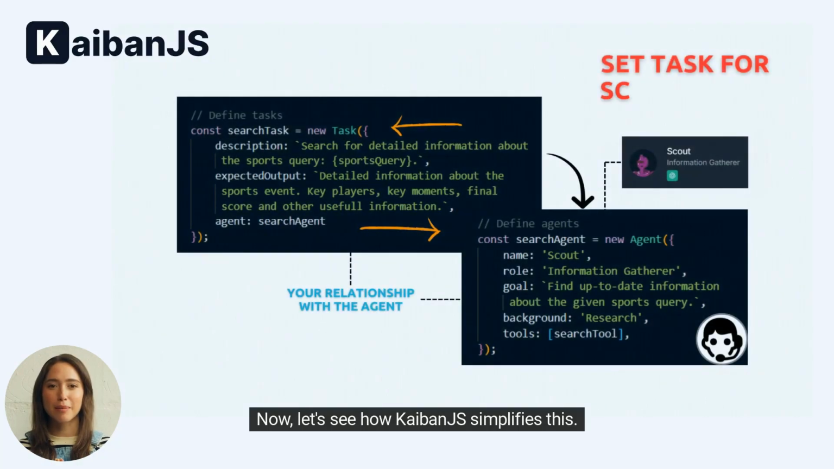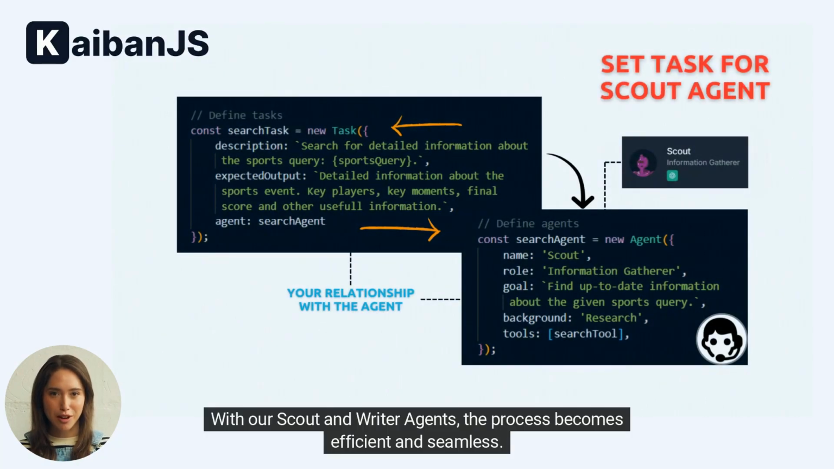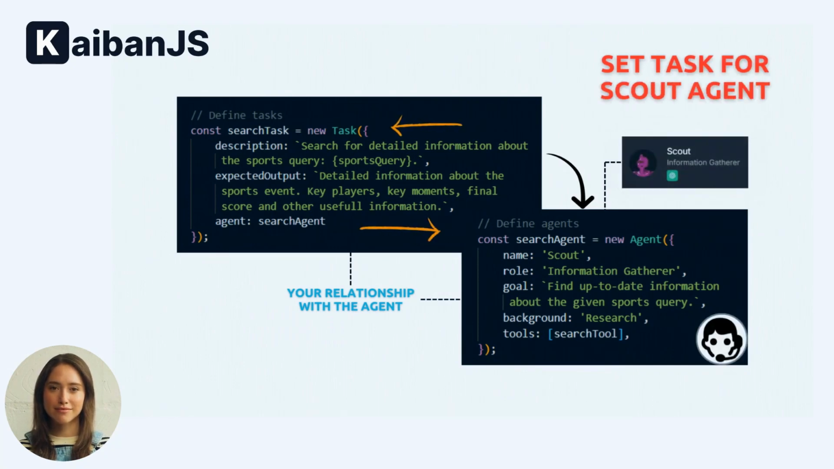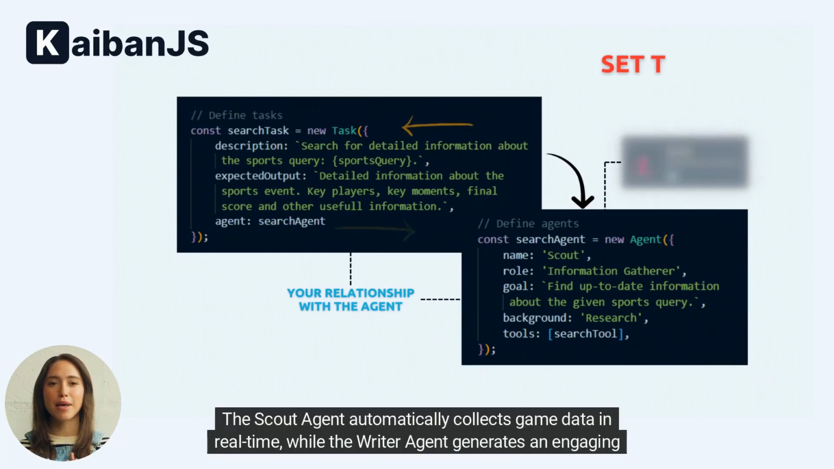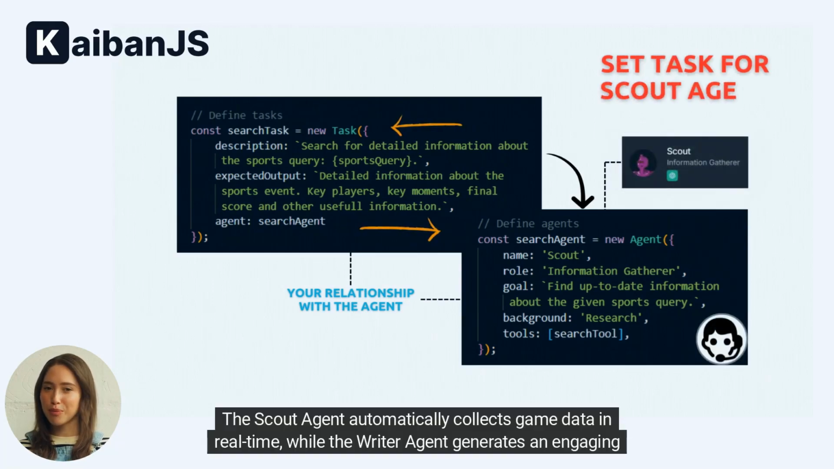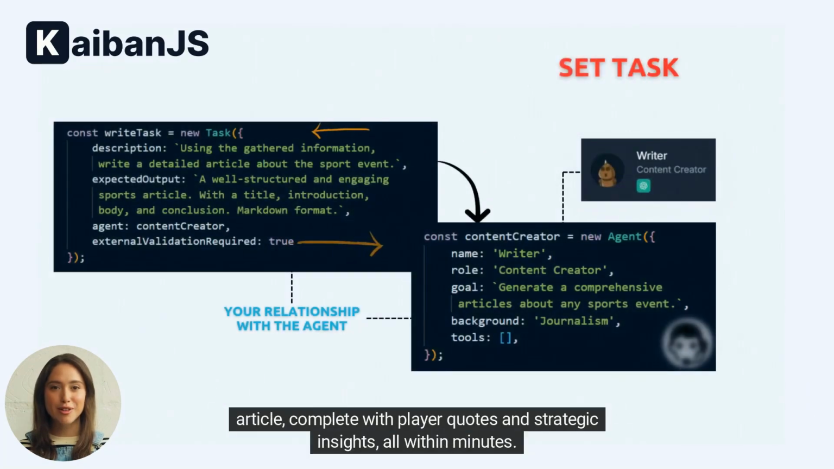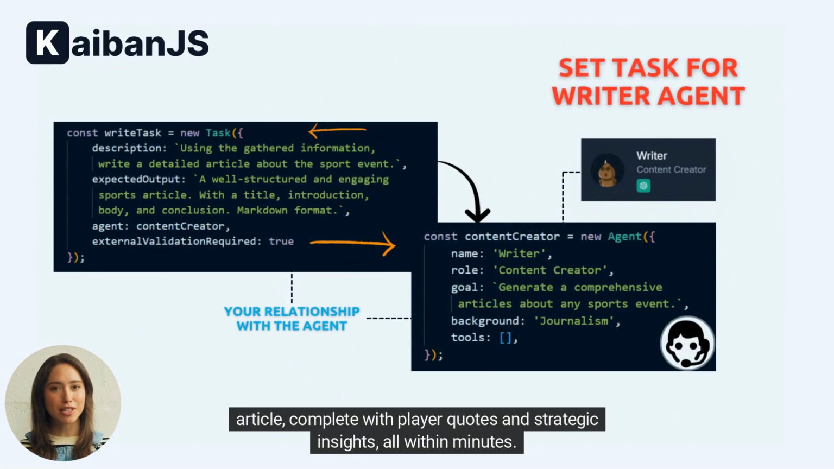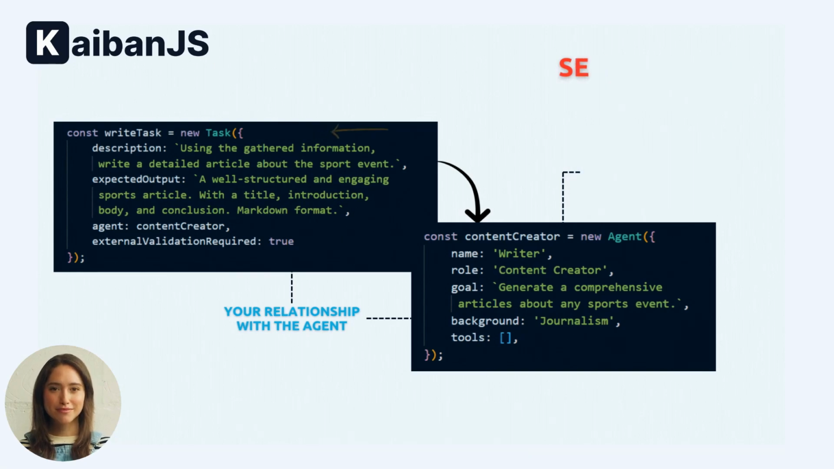Now, let's see how KaibanJS simplifies this. With our scout and writer agents, the process becomes efficient and seamless. The scout agent automatically collects game data in real time, while the writer agent generates an engaging article, complete with player quotes and strategic insights, all within minutes.